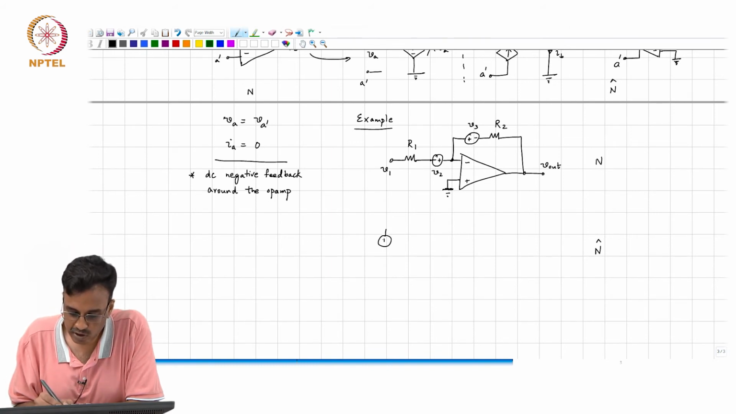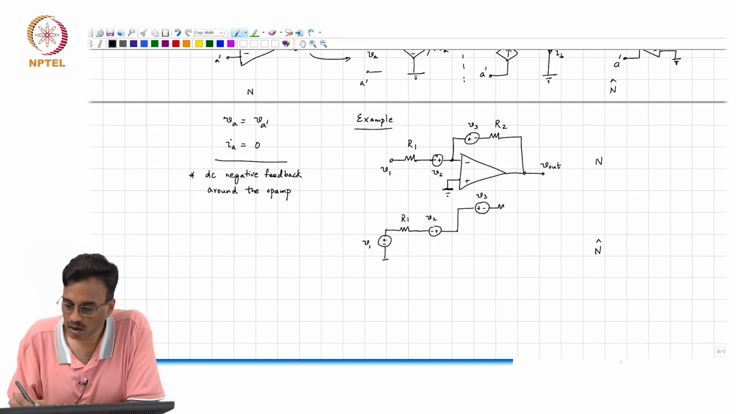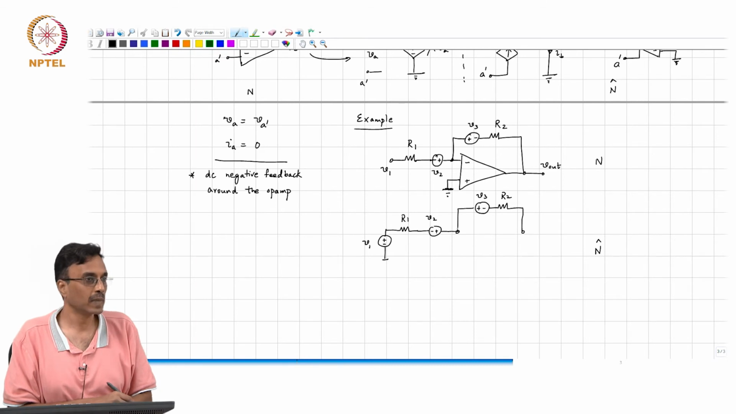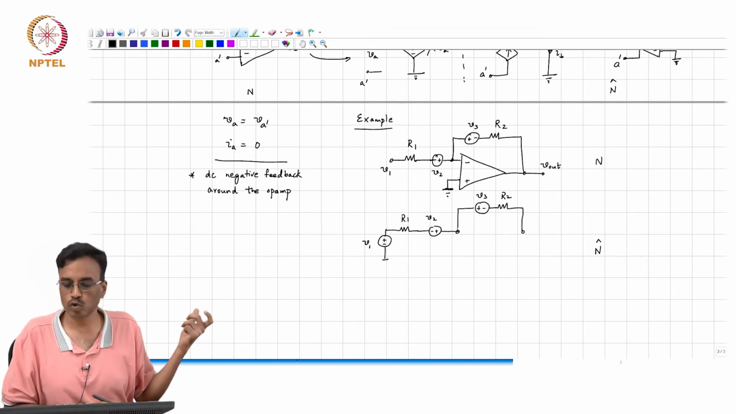So, we draw the adjoint. We have V1 which is 0, right. So, this is a voltage source, this is R1, this is V2, this is V3, this is R2, right. The only controlled source is the op amp. What are we supposed to do now?